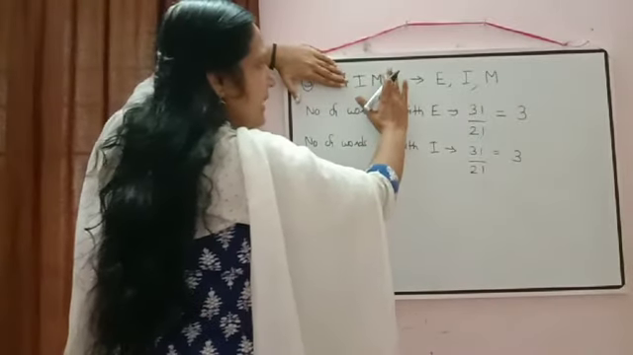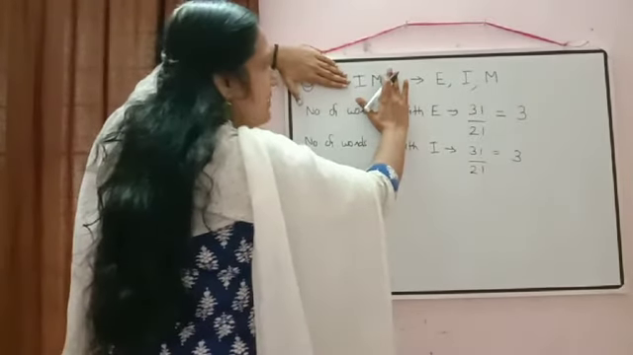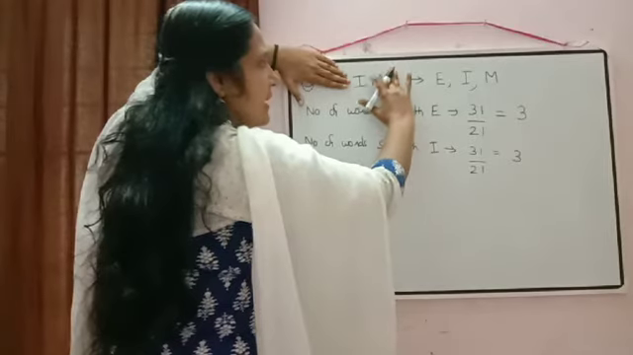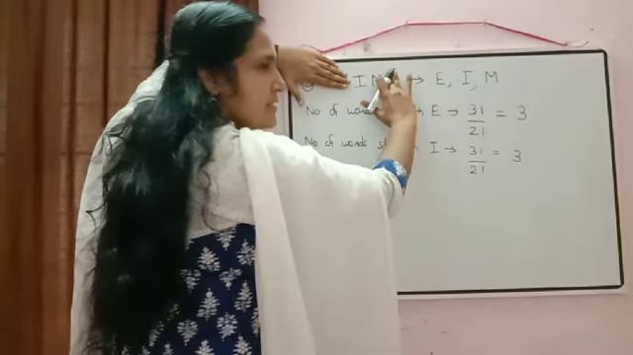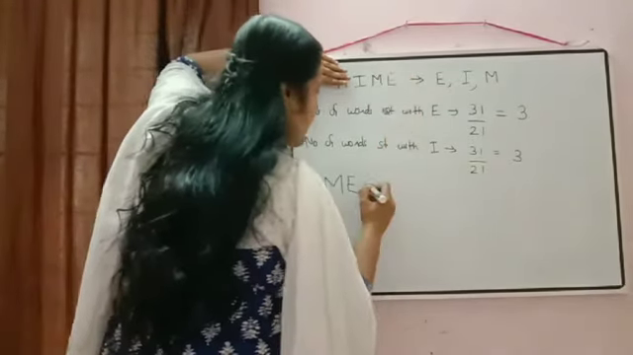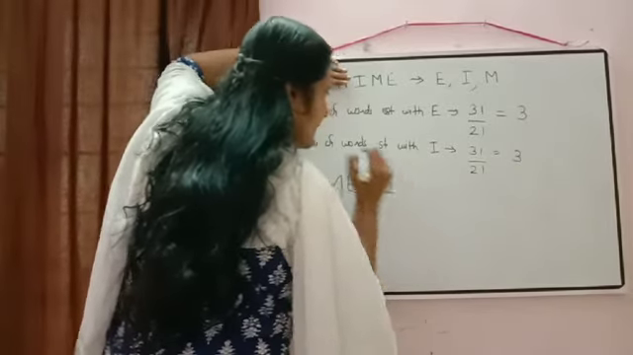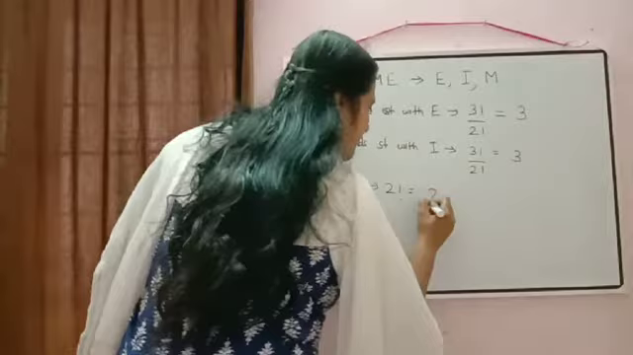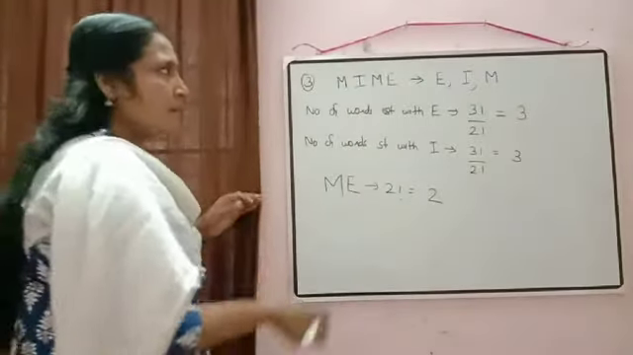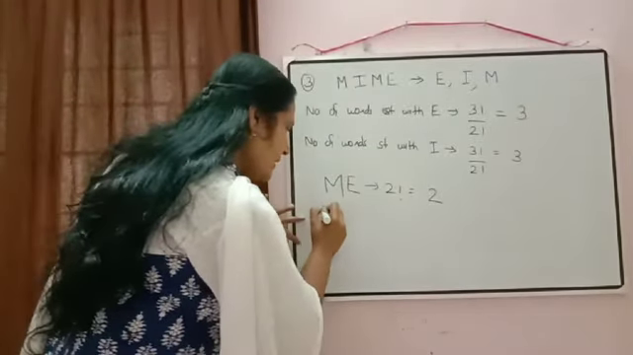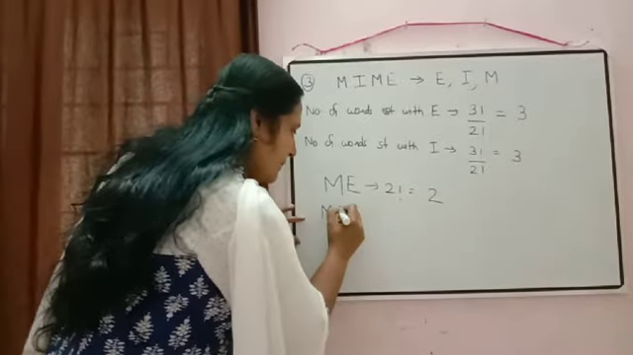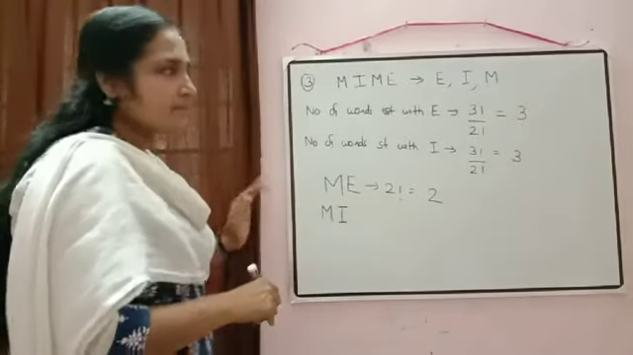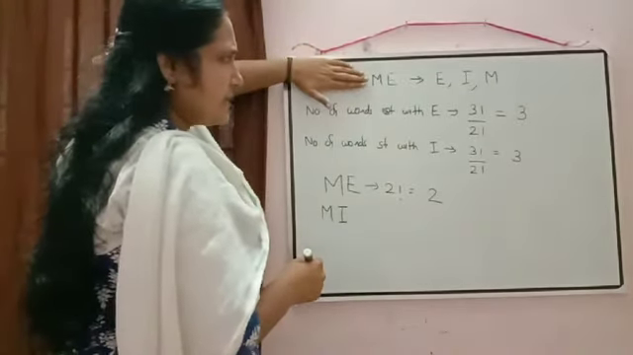Now this M and E is fixed. Remaining how many letters are there? Remaining 2 letters can be arranged in 2 factorial ways. So number of words starting with ME will be equal to 2 factorial, and 2 factorial is equal to 2. Then number of words starting with MI, but in that MIME will come. So MI is fixed here.